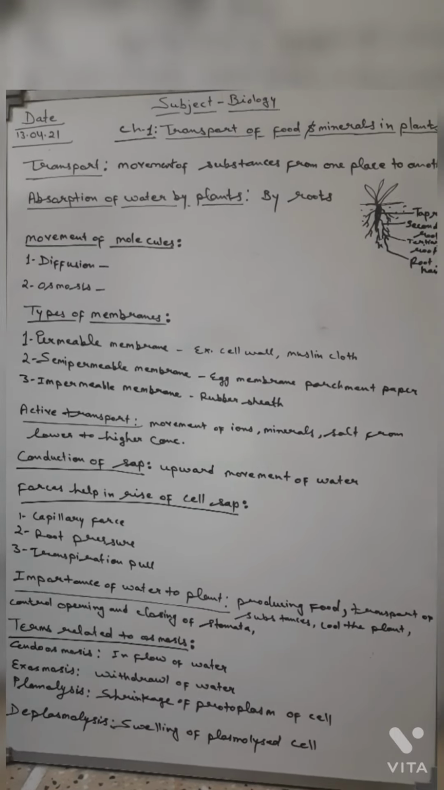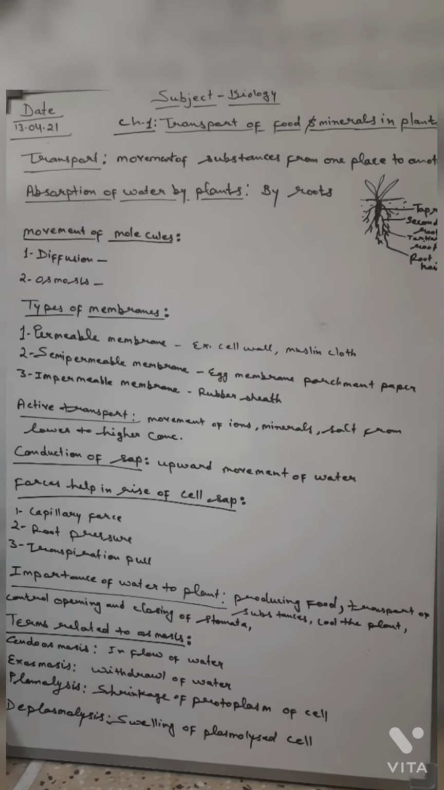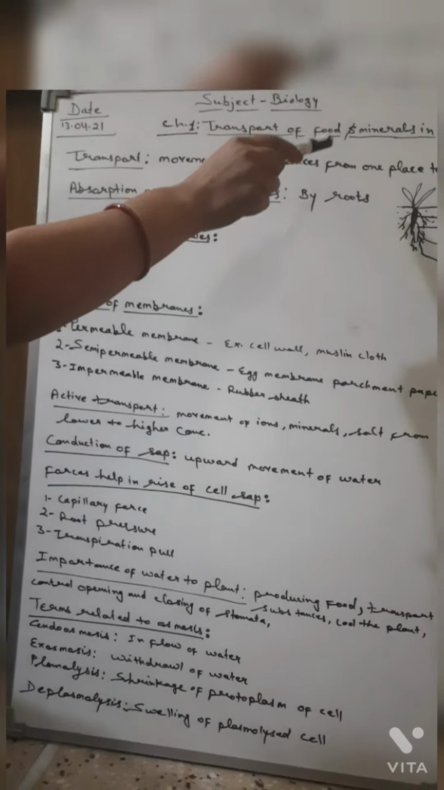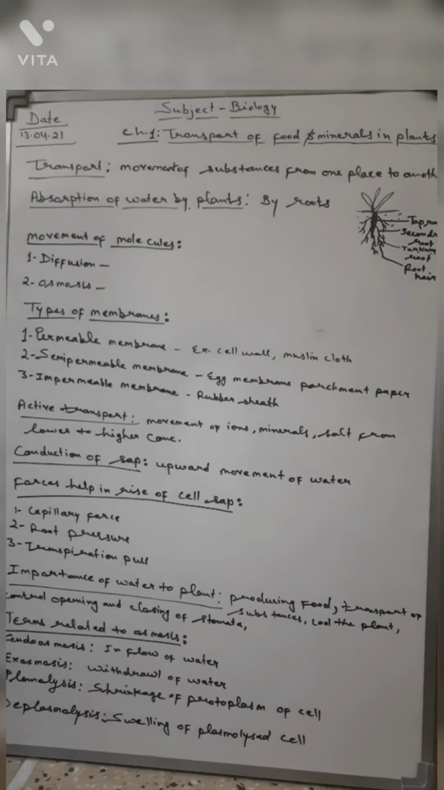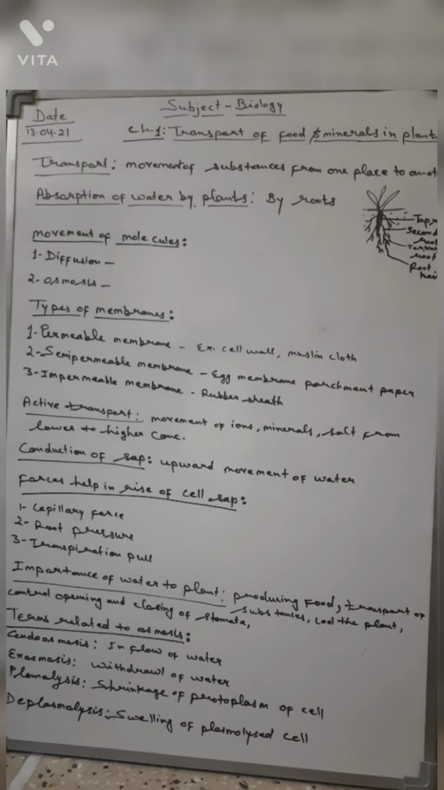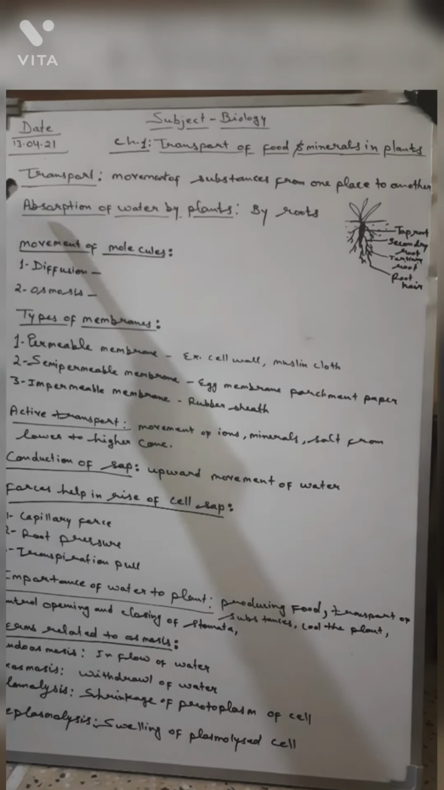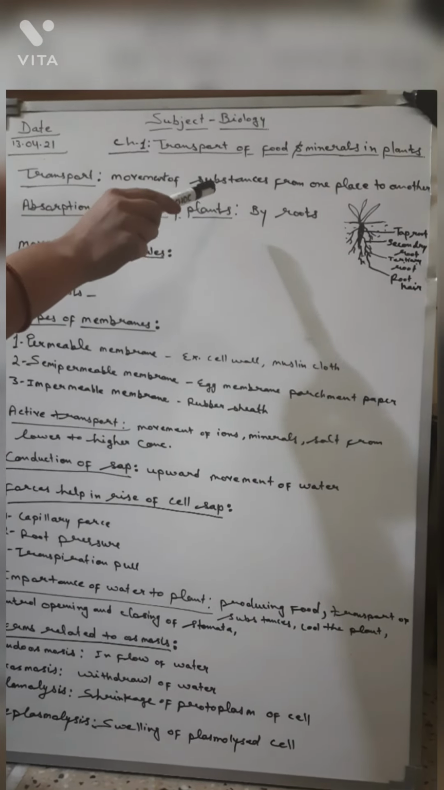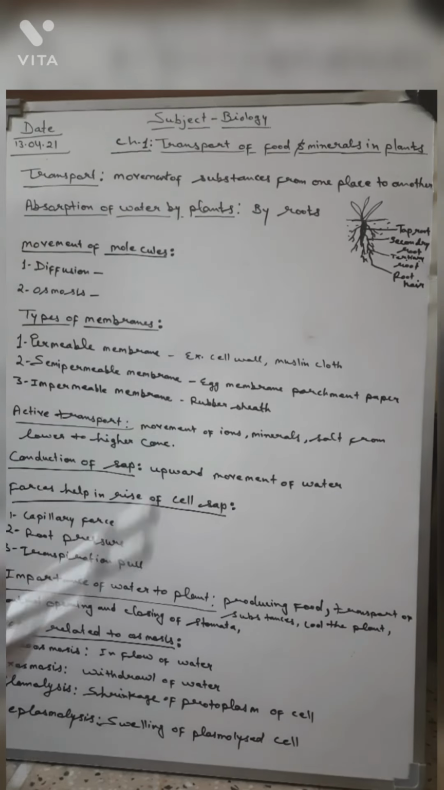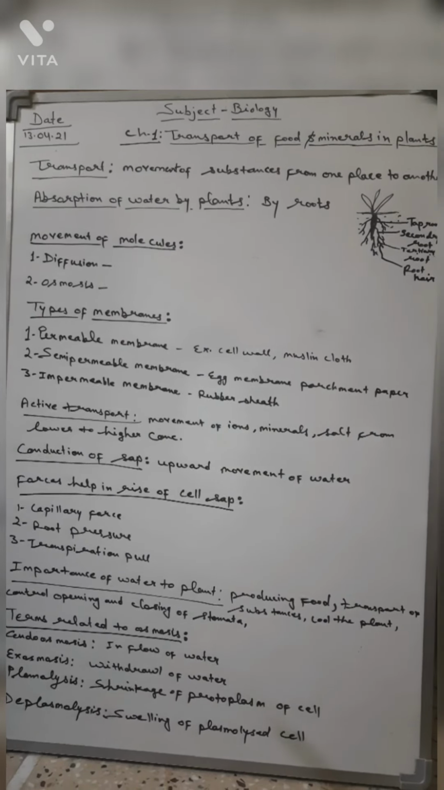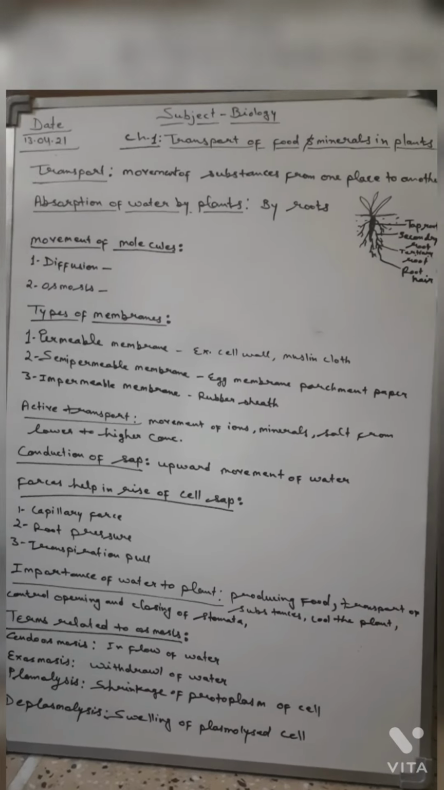Here I am going to start the first chapter of biology, and the chapter name is transport of food and minerals in plants. Here we will discuss the transport of food and minerals in plants. First of all we will understand what transport is. Transport is the process in which movement of substances from one place to another takes place.